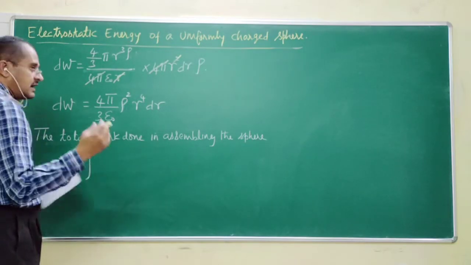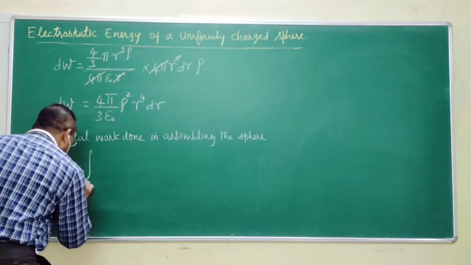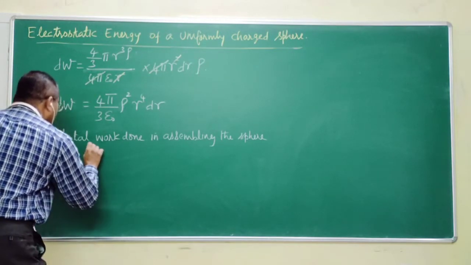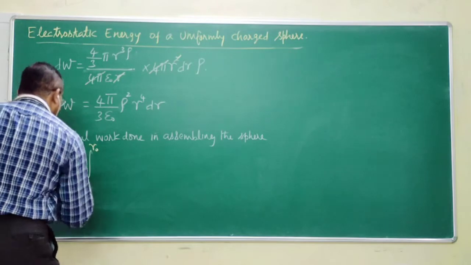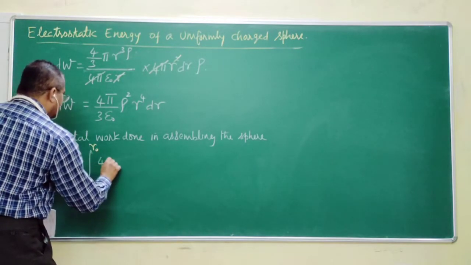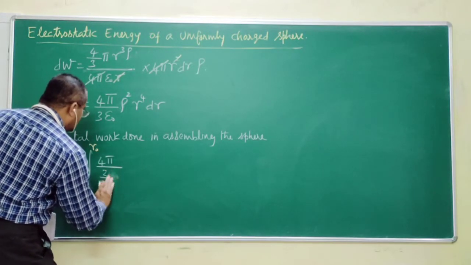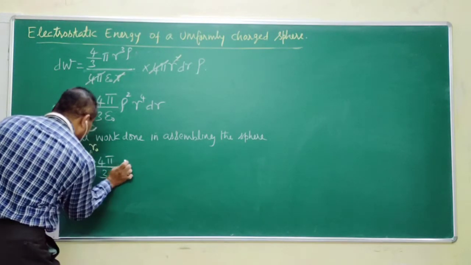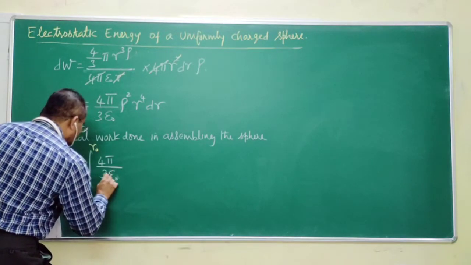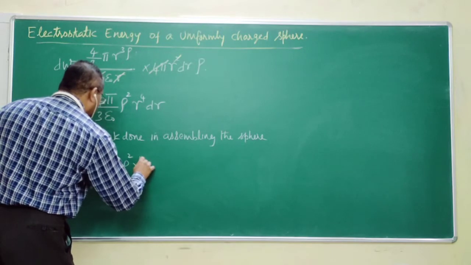I said I keep assembling until the radius of the sphere becomes r0. Therefore, 0 to r0, 4 pi by 3 epsilon naught, rho square r power 4.